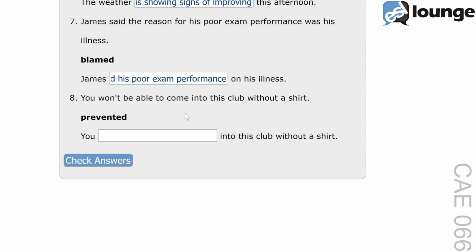The keyword is prevented, and the second sentence is, you blank into this club without a shirt. The correct answer is, you will be prevented from coming into this club without a shirt.